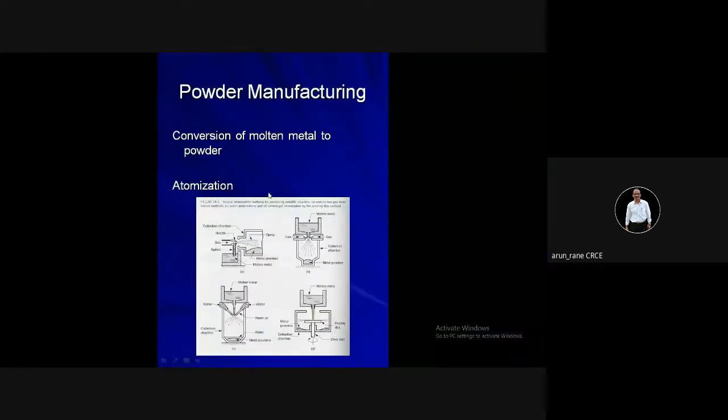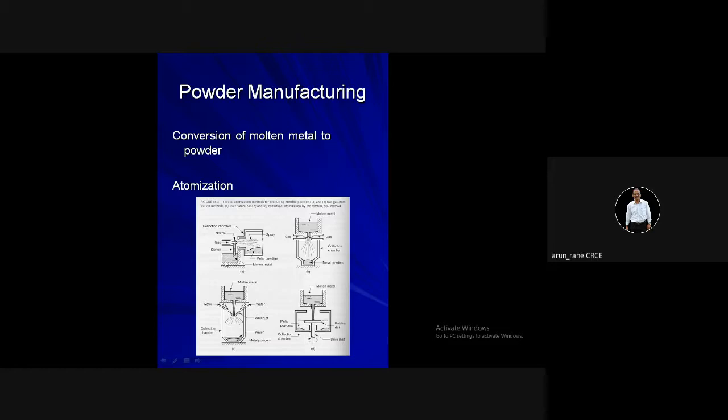Yeah, so now this is the powder manufacturing process. The first thing is that you have to convert the molten metal into powder. That conversion of molten metal to powder is called atomization. So this is the process of atomization. Here you have the molten metal, which can be of stainless steel or high-speed steel.